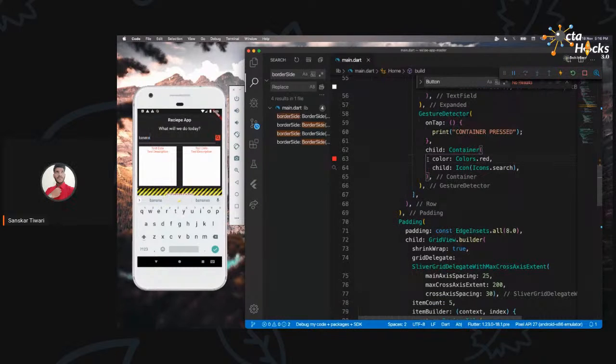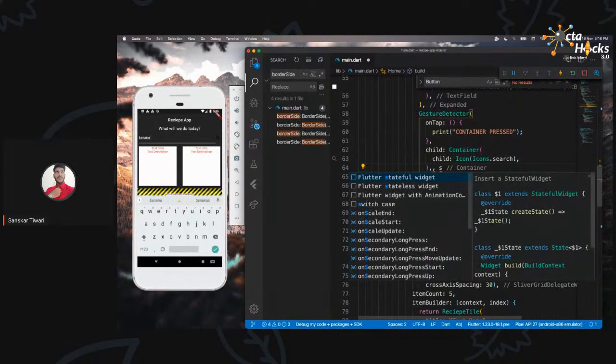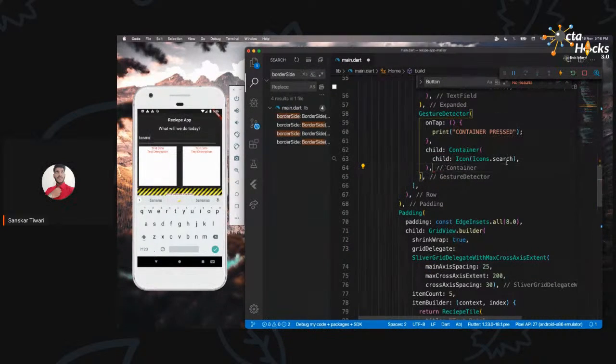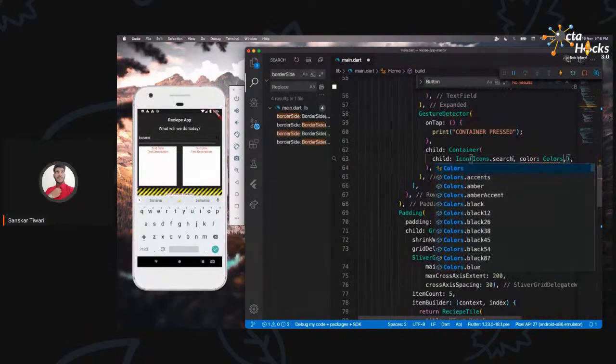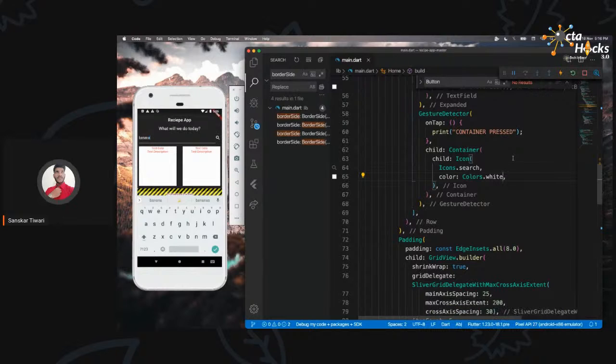So we are not going to use the background color as red. Let me just remove that and save it. Now the black is not visible, so I am going to change the color for the icon. For that, I'm going to provide it a color of Colors. Now, as we did for Icons, similarly, we have material colors available, right? To use material colors, we can just say Colors.white. So you can see, I wanted to provide it a color of white, so I went into the icon and provided a color.